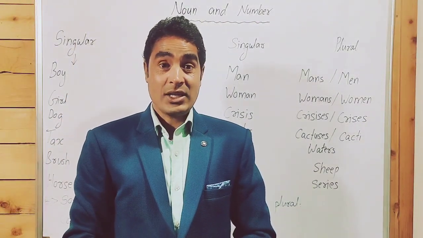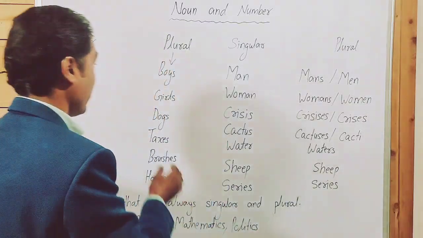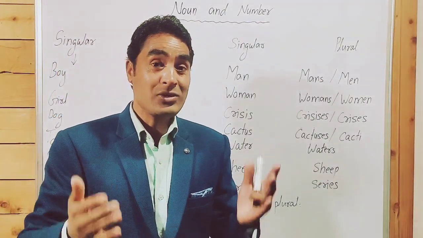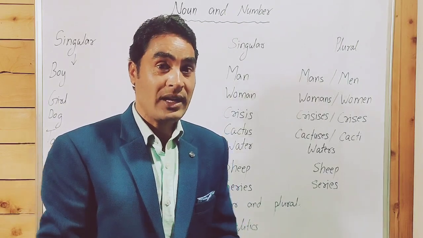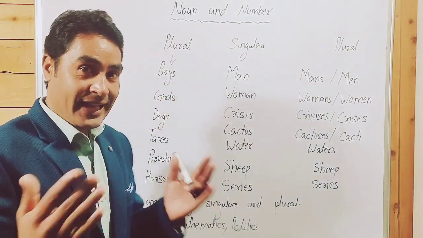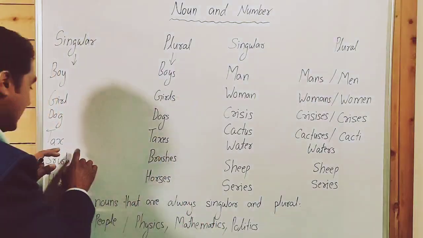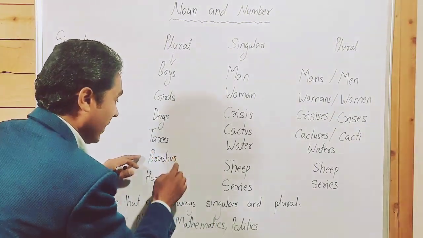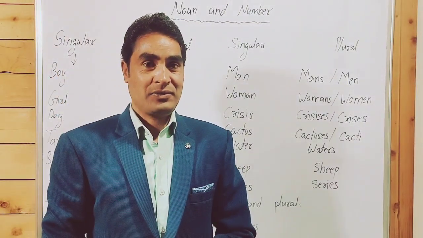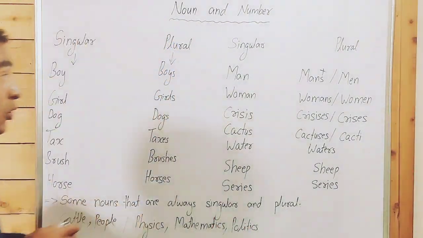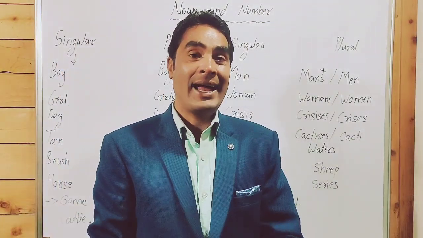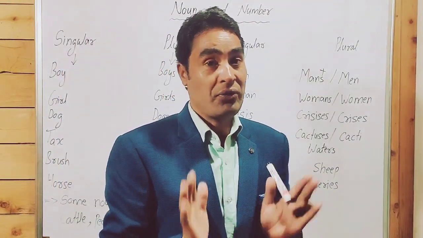So my dear friends, you have noticed some nouns are formed plural by adding only s at the end of the noun, and some nouns are formed plural by adding es at the end of the noun. But some nouns are not formed plural by adding s or es at the end of the noun.